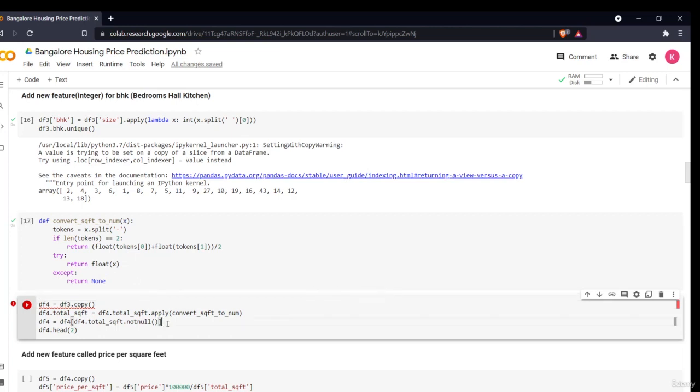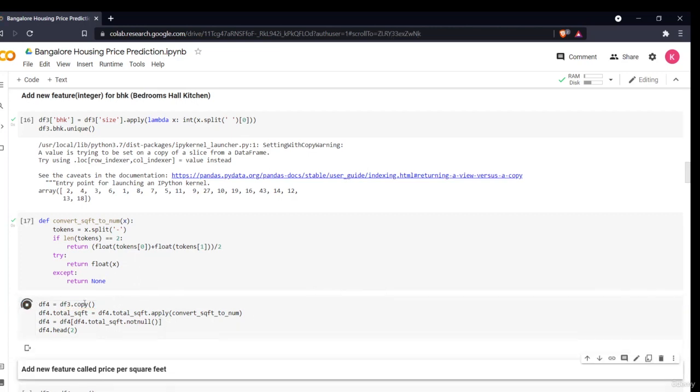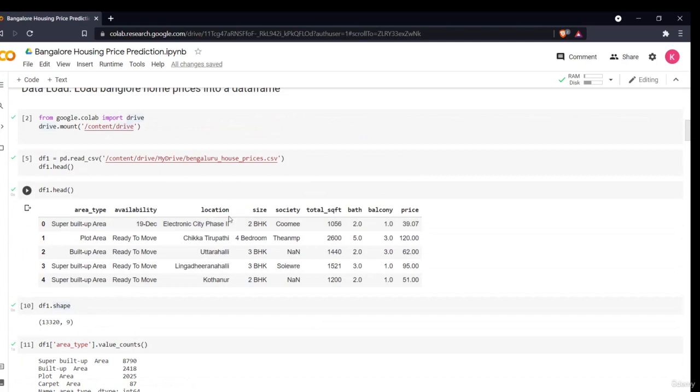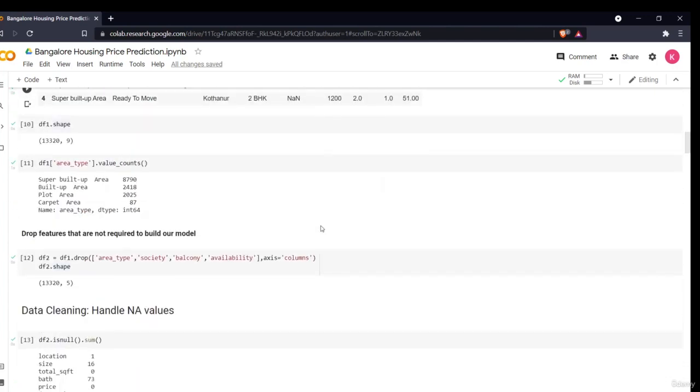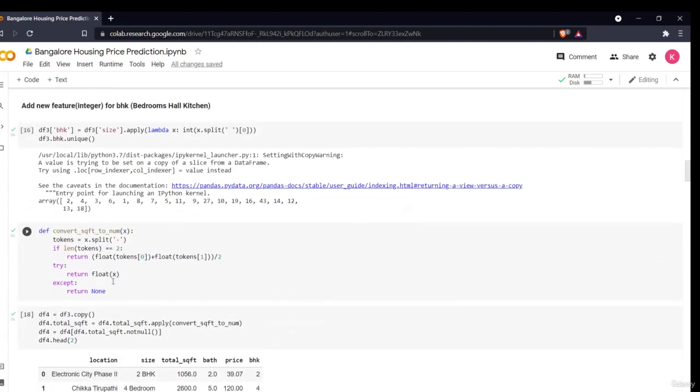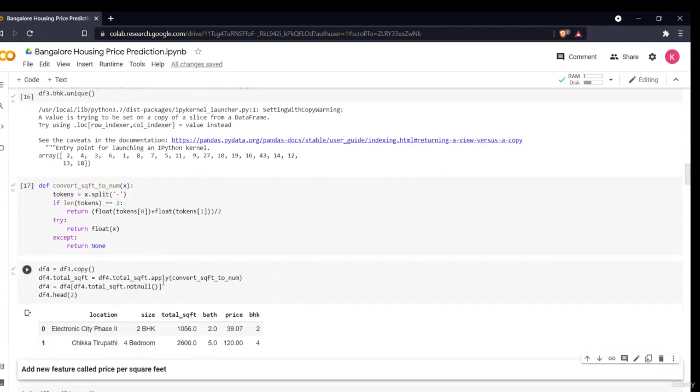Then I'm saying okay, create a new column df4. I'm copying all my df3 values and applying this function. I am applying this function to my total square foot value. If you see my feature, this is my total square foot value. I'm converting this into an int variable. So what I'm doing, I'm applying this function to this. What it will do, it will basically just convert this whole value into a proper int format. Nothing else it is doing.